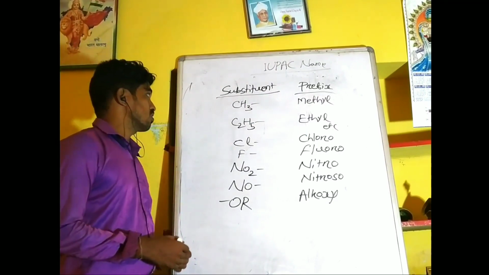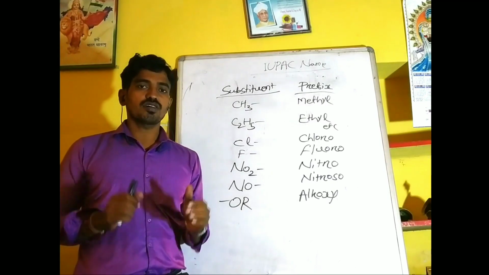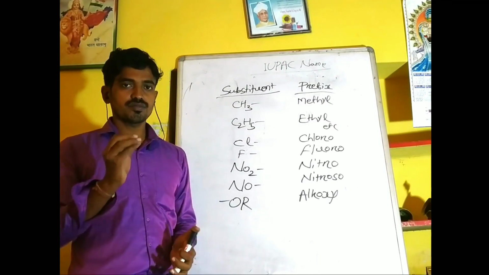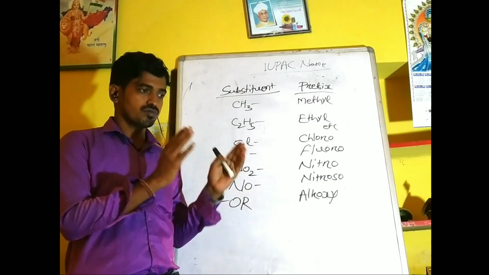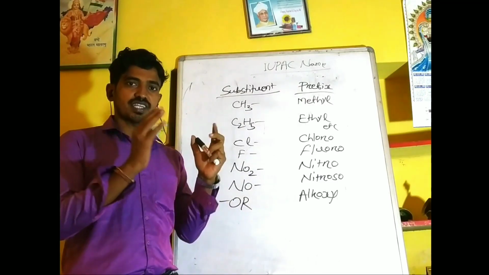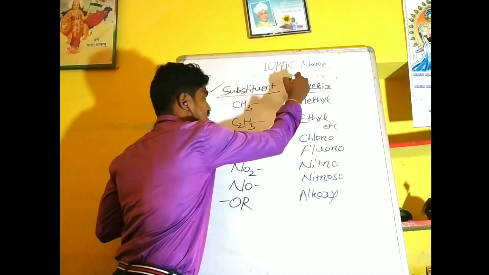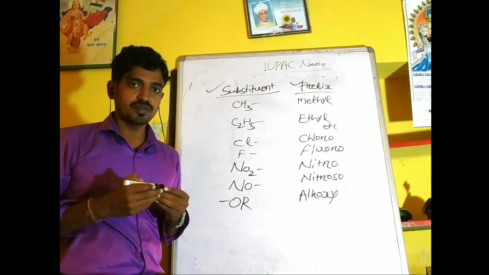So we will come towards the substituents and their prefixes. An organic compound may contain some substituent that differs from a functional group, or a side chain. For that side chain or substituent, we have to add prefixes in the IUPAC name.